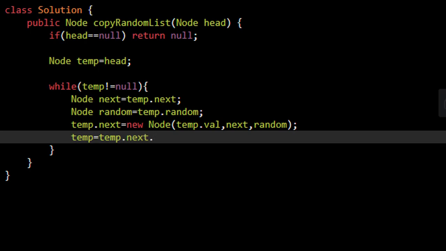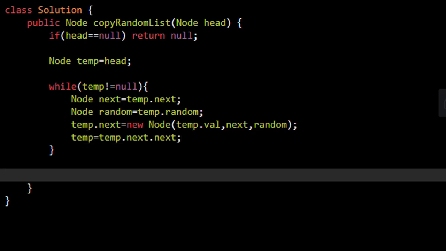Now here we are at the new node that we have created, which is the copy of the current node, and now we need to move to the latest node. So we will do temp.next.next. We have completed the part where we have created a copy of each node and put that into the next pointer. Now comes the part where we need to update the random pointers.